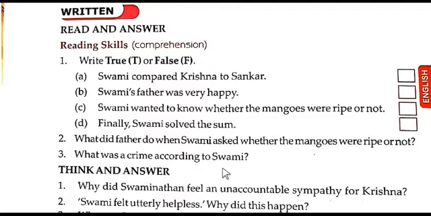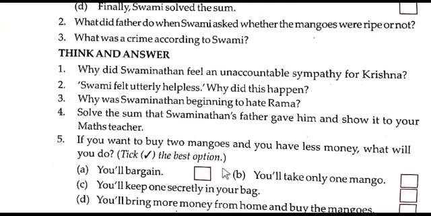Then let us go to the think and answer. Here, the first one: why did Swaminathan feel an unaccountable sympathy for Krishna?